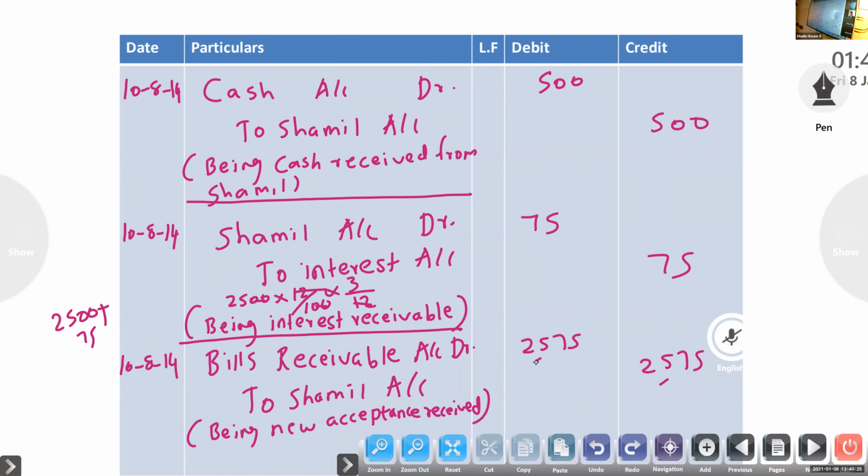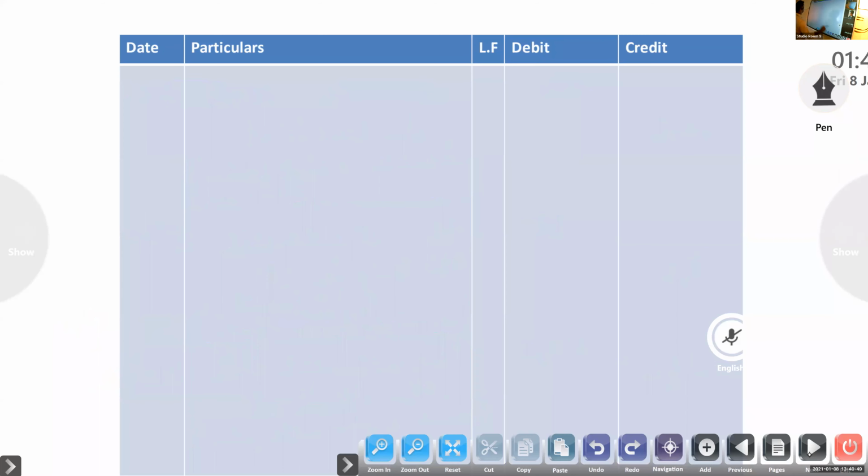Then here they specified at the time of maturity the bill was met, honored. So how to calculate the maturity date? Now we have to look at this date, 3 months. So 13/11/14.